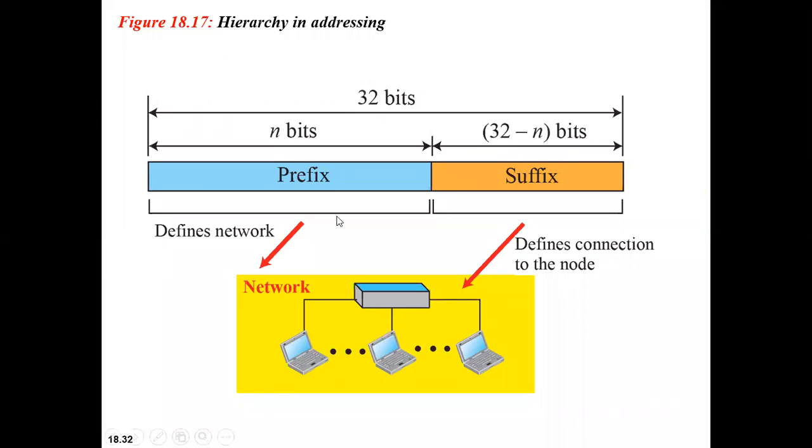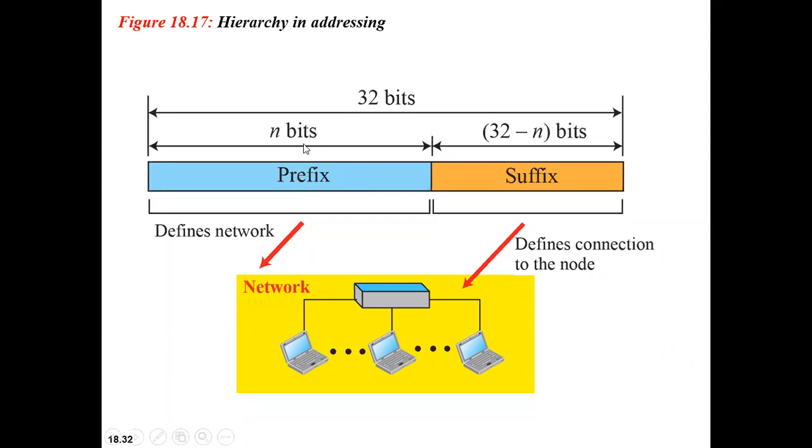And what else can you observe from this diagram? The prefix and the suffix. The prefix is of how many bits? It is n bits. Suffix is of 32 minus n bits. So this n you call the length of a prefix. The length of a prefix is n bits. This is clear?